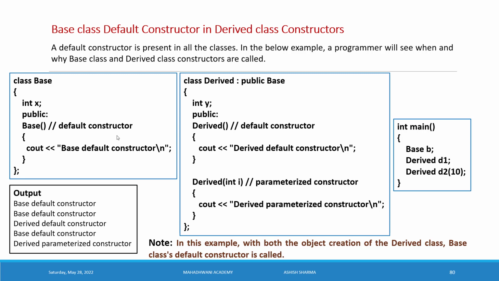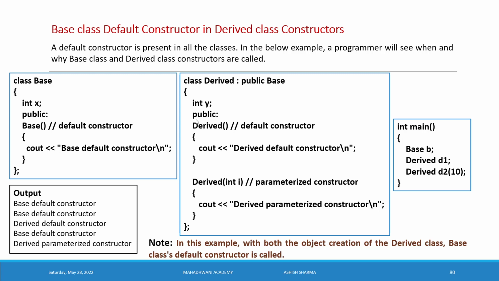After that we come to the derived class definition, and now you can see we are using the colon with access mode public and the parent class. So we are using the inheritance concept here. It is pretty clear. Now inside the derived class definition we have an integer type variable y. It's a private variable, and public is a section here.